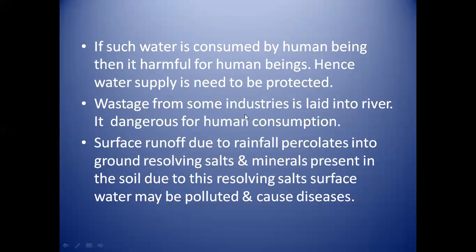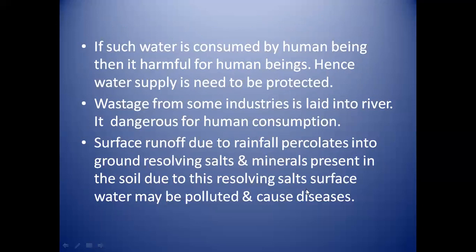Then wastage from some industries is led into the river. It is dangerous for human consumption. The wastewater from industries is directly led into the river, and it can contaminate the water of the river, and it is dangerous to human consumption. Surface runoff due to rainfall percolates into the ground, dissolving salt and minerals present in the soil.